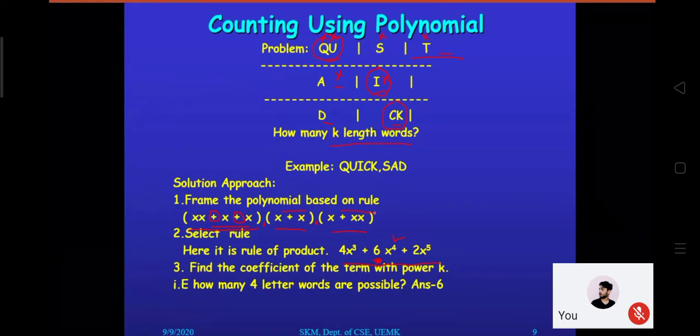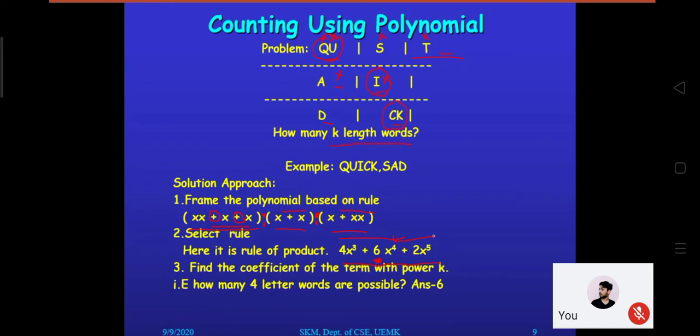And then we are saying that there is a dependency between these rows. Yes, you can select the first row, then go for the second row. That is the rule of product concept coming in. And that is why we have applied a product here. And these we have connected with respect to this product. So if we apply that rule of product, we have framed the polynomial in this manner. Ultimately, if you multiply these three terms, you will get 4x cube plus 6x to the power 4 plus 2x to the power 5. And then from these expressions, you can identify the answer to your question.